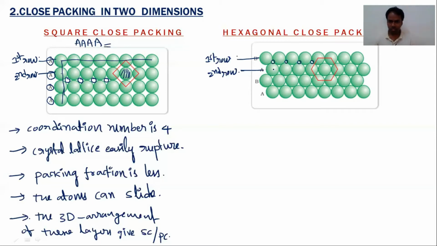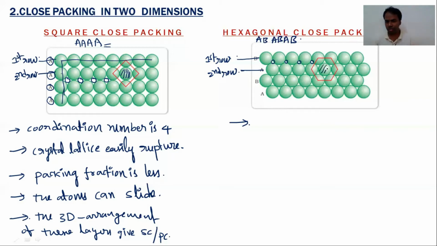So when the spheres of the second row are arranged in the depressions of the first row, then the spheres of the second row are not aligned with the spheres of the first row. They are not in a straight line with the spheres of the first row. The second row arrangement is different from the first row. It is like an AB type arrangement.